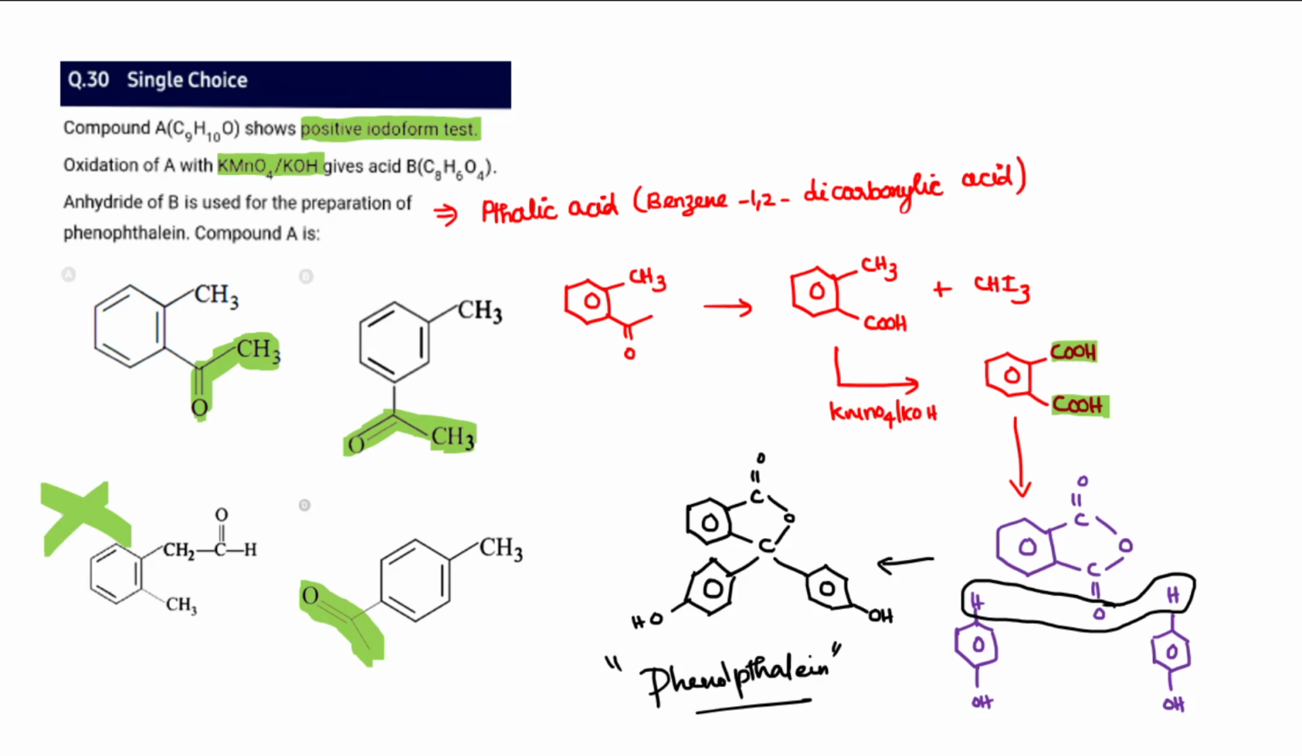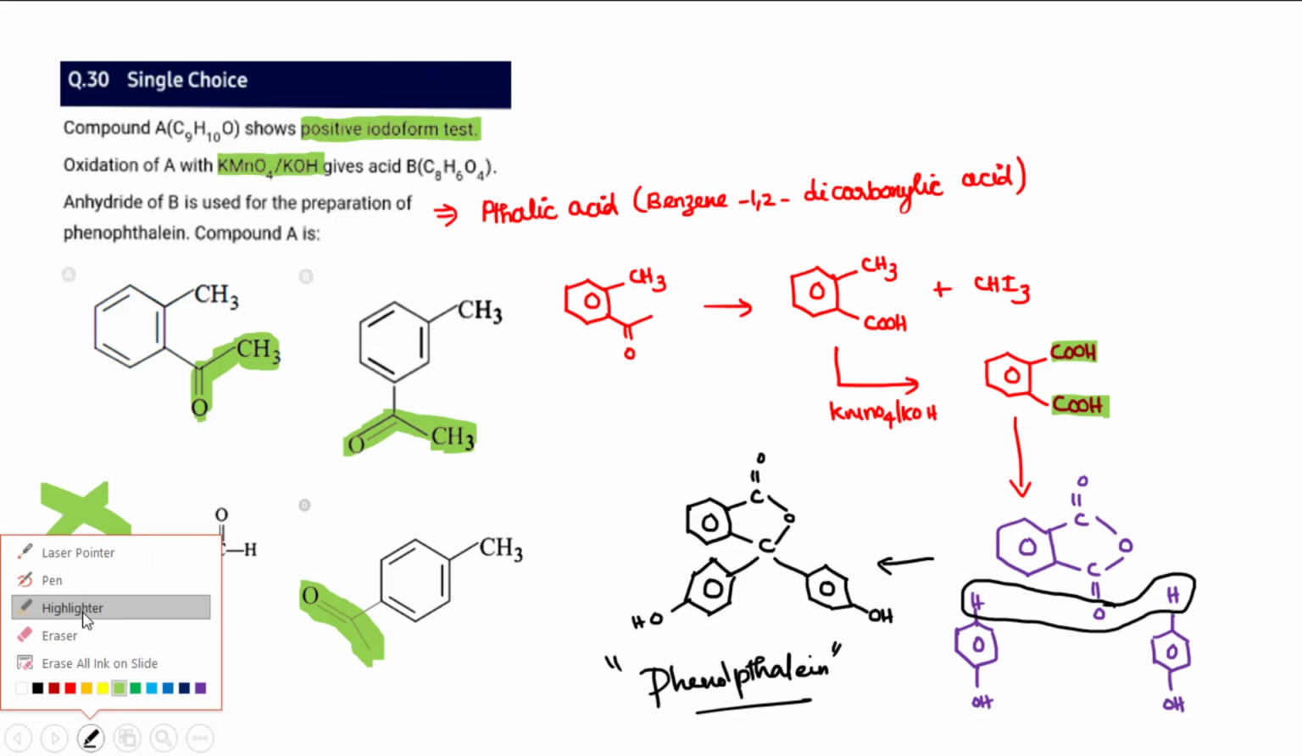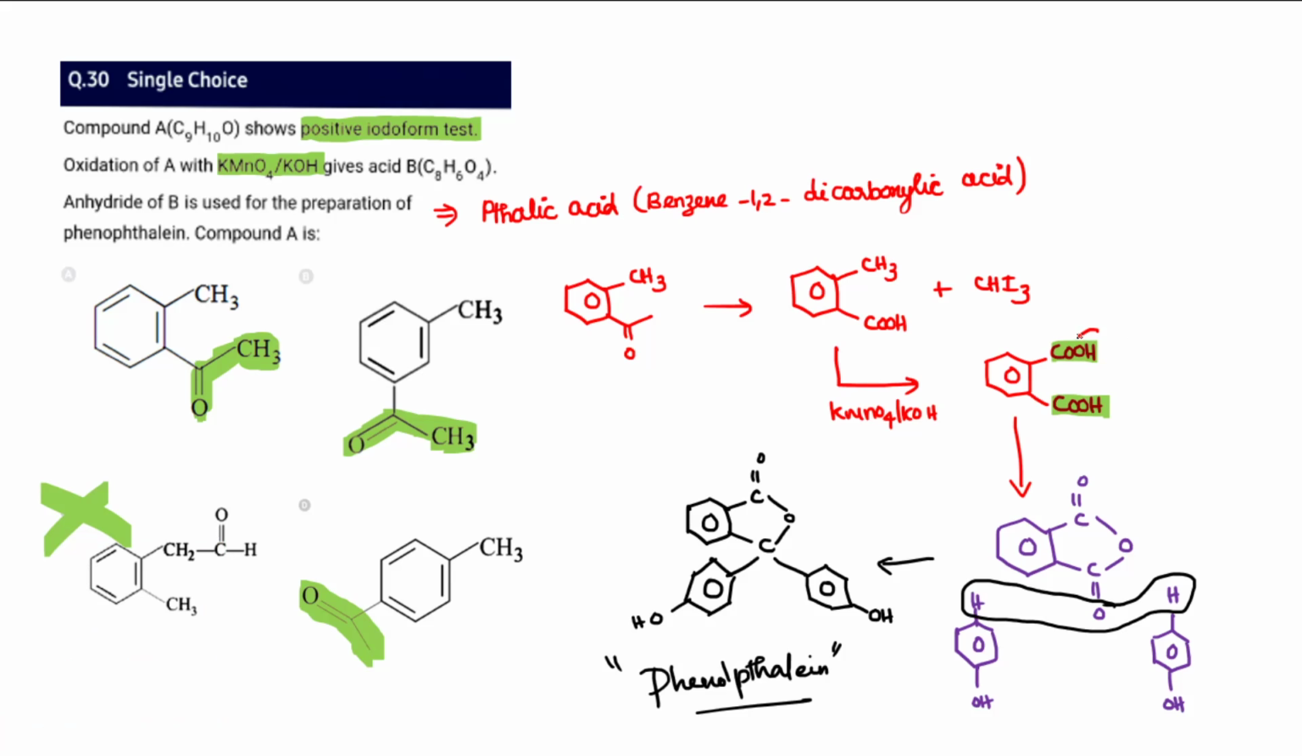So when OH and hydrogen are removed over here, we may say that is phthalic anhydride. OH from here and H from here, if you remove, that is phthalic anhydride. So this is an anhydride. So from phthalic anhydride, when phenol reacts, it produces phenolphthalein, which is generally